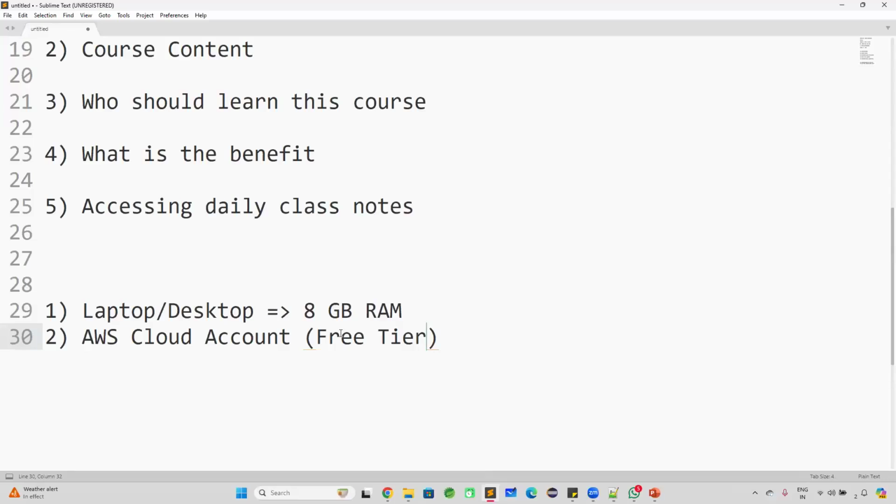I will tell you how to create the account in the AWS. I have prepared one document and one short video also on how to create the account in the AWS cloud. I'm going to share that video in the WhatsApp group. By using that video, you can understand how to create the account in the AWS cloud.